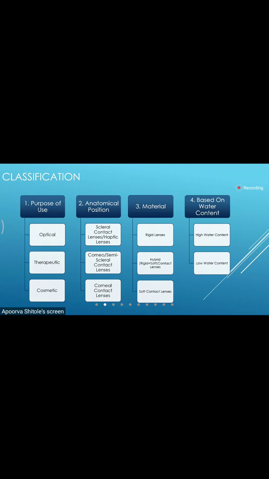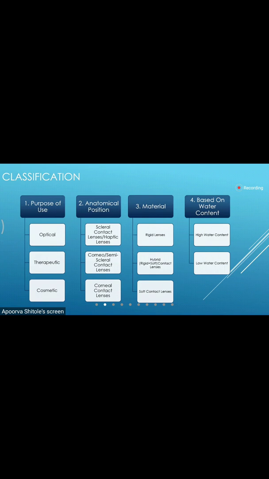So, as we discussed, for optical purposes, as we see in spectacles, sometimes we suffer a lot of distortions and we don't have much clarity through spectacles, and even the field of vision is restricted. So usually people prefer contact lenses over spectacles for the following reasons.